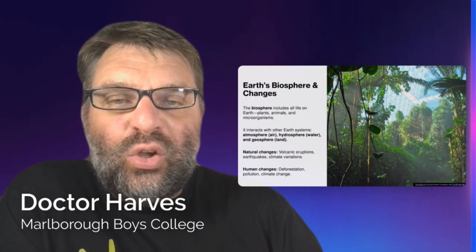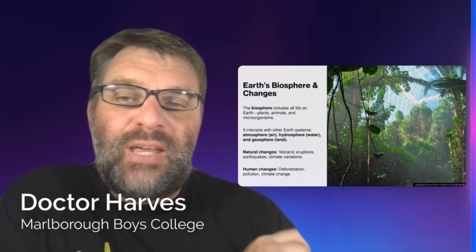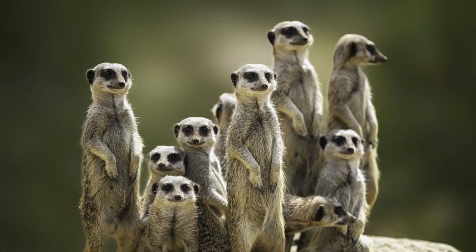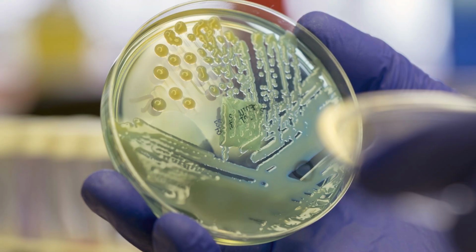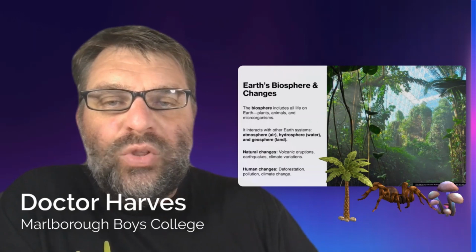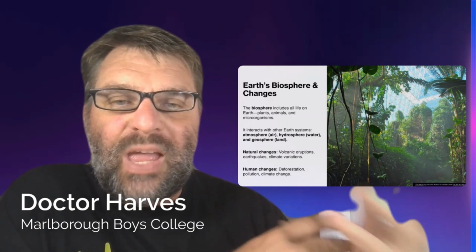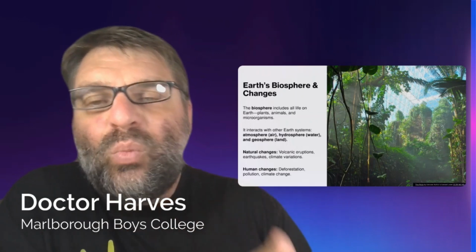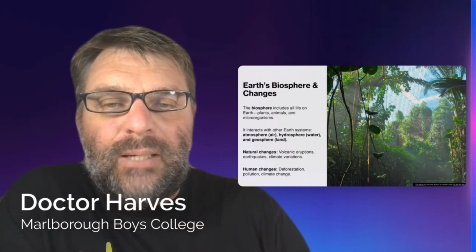The biosphere includes all the life on Earth. So that can be the plants, which you see in the image here, animals like us as humans, and also all those microorganisms like fungi and bacteria. And the way it interacts with other Earth systems like the atmosphere, the hydrosphere and the geosphere are part of this internal, which we'll look at in more detail later.